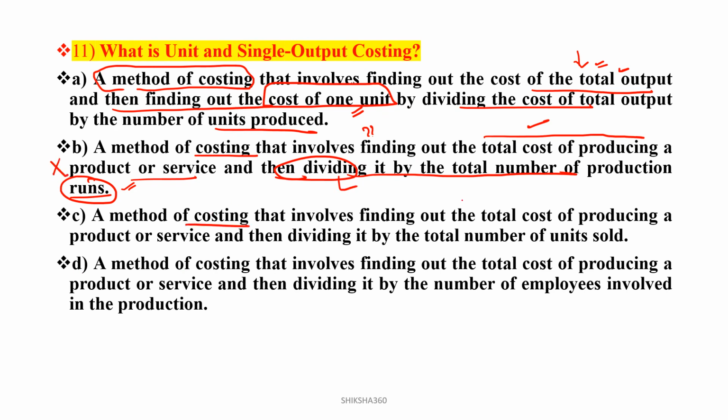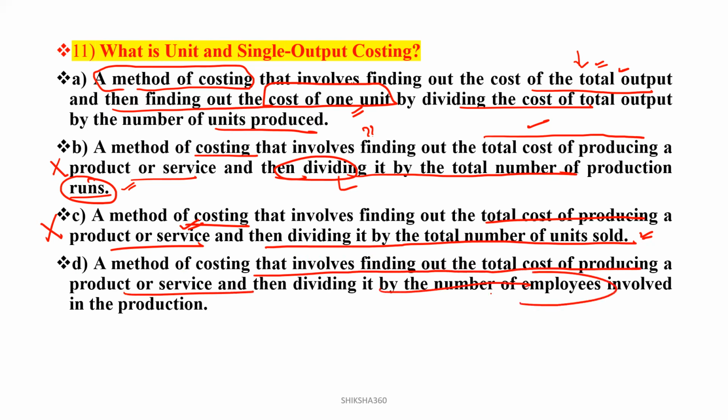Option C: it is a method of costing that involves finding out the total cost of production of a product or service, and then dividing it by the total number of units sold. Will that lead to the cost of one unit? No, basically it is the cost of one unit by the total number of units produced. Whether we are able to sell the total units or not, that will not identify the cost of one unit here. So this one is also wrong. Same with option D: finding out the total cost of producing a product or service and then dividing it by the number of employees involved. How can we find the cost of one unit by dividing by the number of employees? So this one is also wrong. So option number A will be the answer.